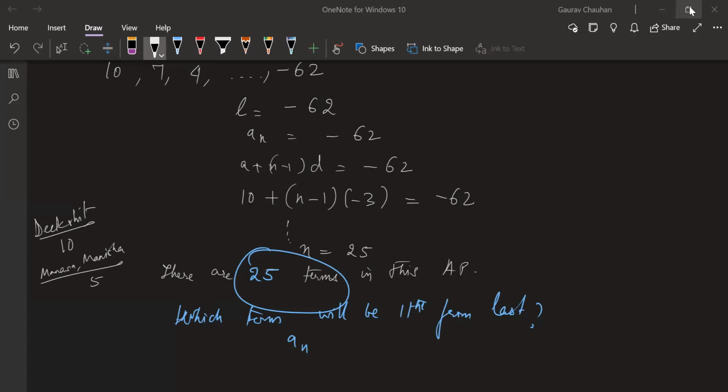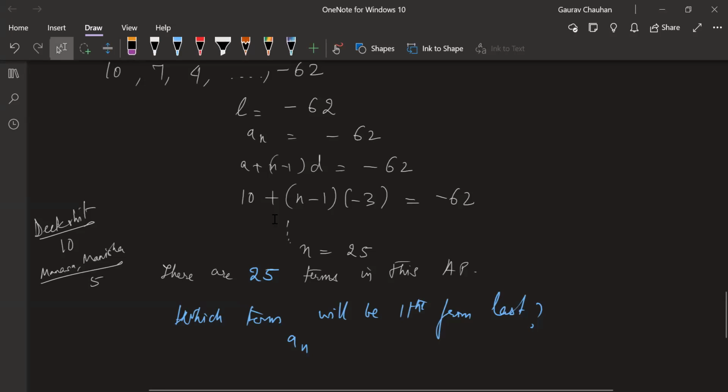No, sir, I'm trying. What are you thinking? Yes, sir, I was thinking of using that formula, sir, because we need to find the nth term. So we have the first term and also. I'm actually not going in any formula direction here. I'm just asking logically.